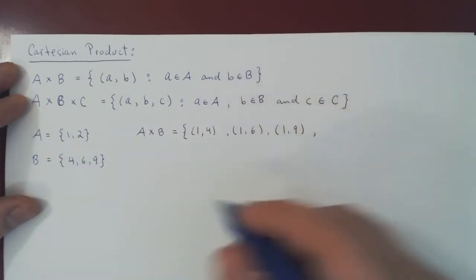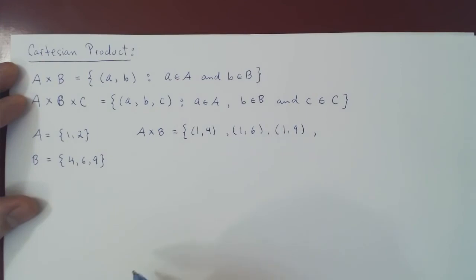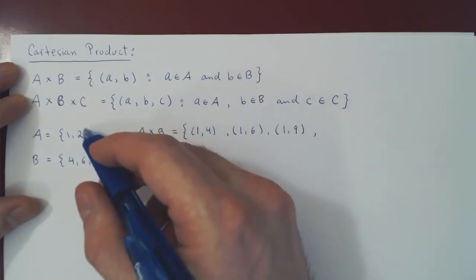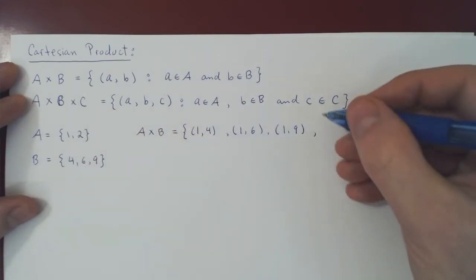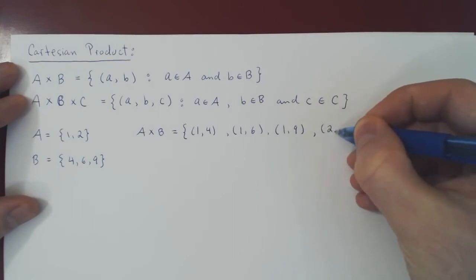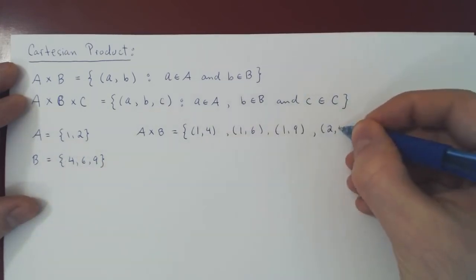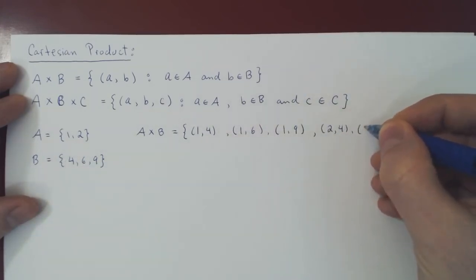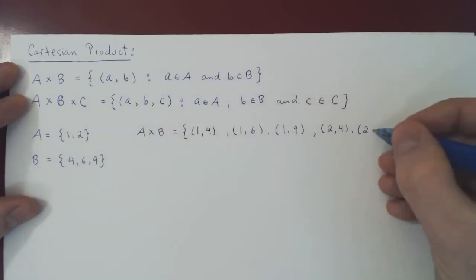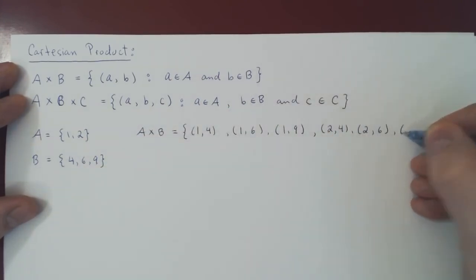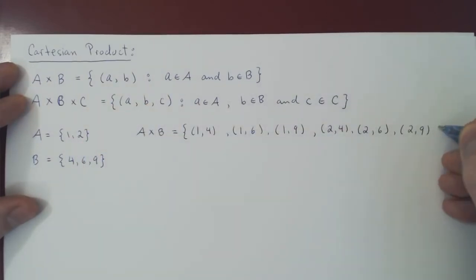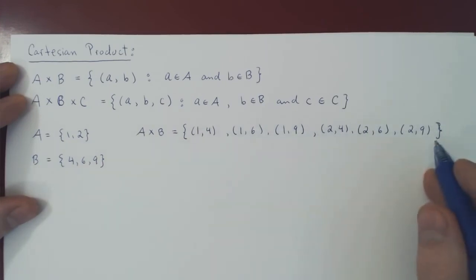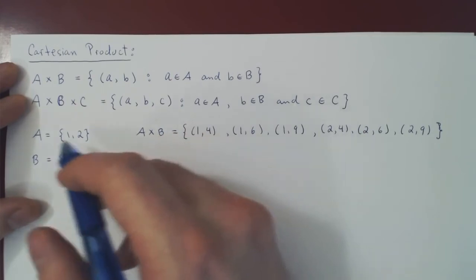That's 3 elements. By fixing the first element of A, well, we could have fixed 2, the second element of A. So then we could have 2, 4. We could have 2, 6. And we could have, finally, 2, 9. And that is A times B, the Cartesian product of A and B. Now, let's see.